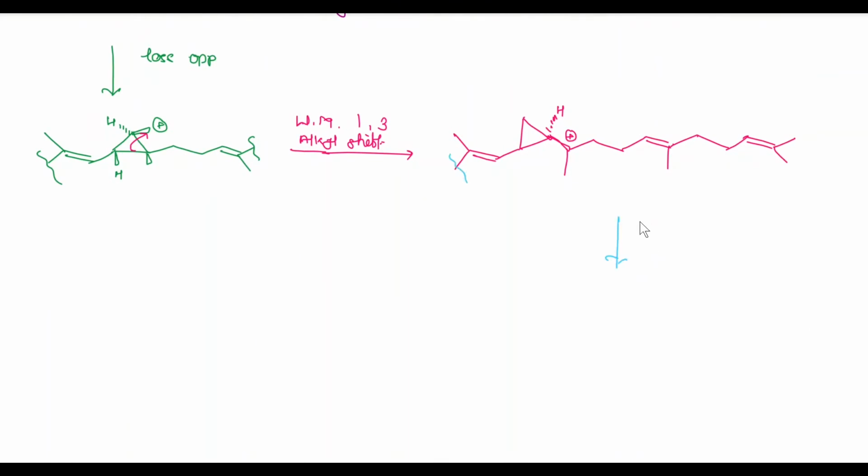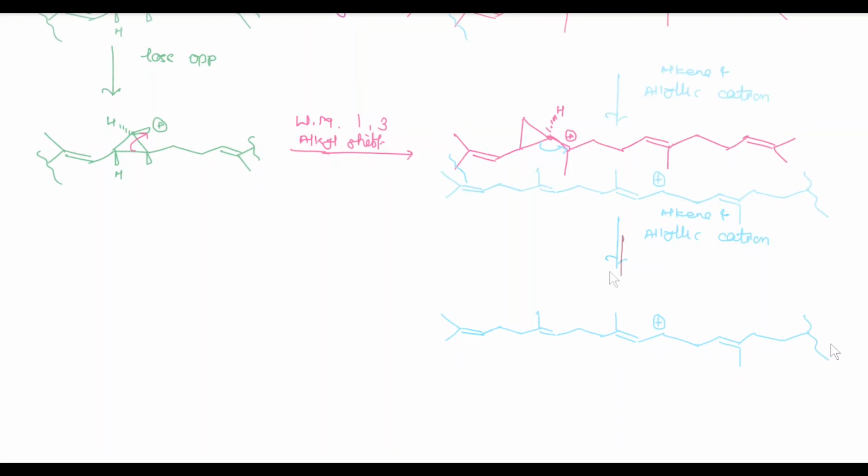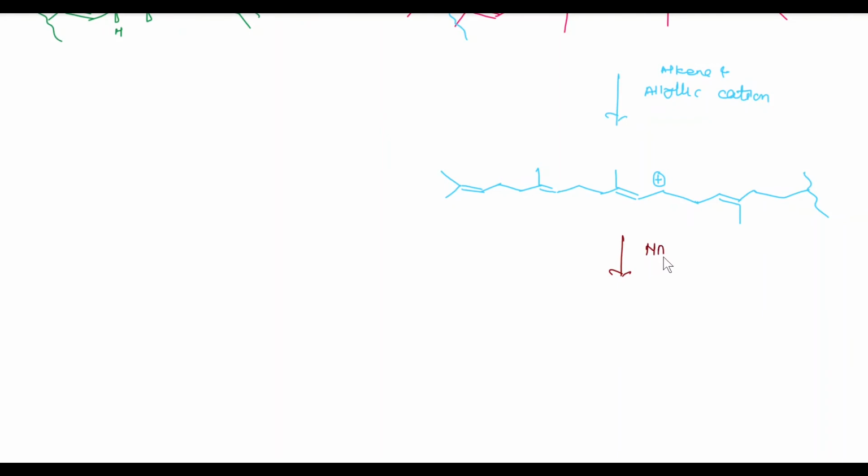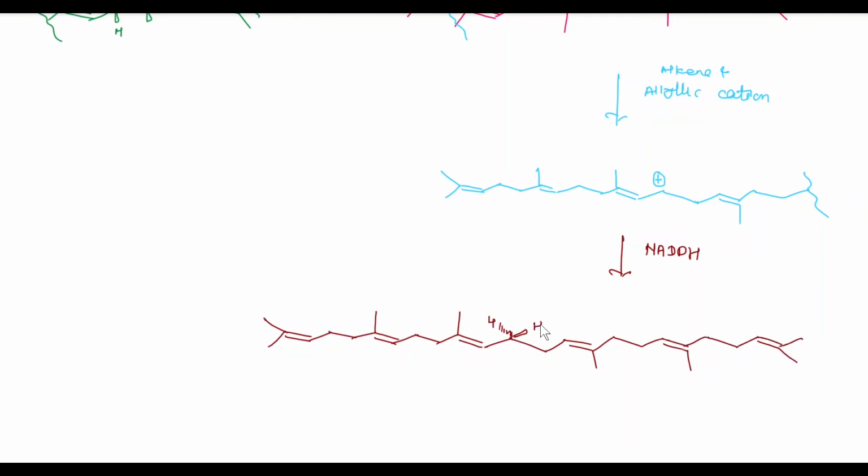In the next step, the bond cleavage produces an alkene and a favorable allylic cation, and we get this. In the next step, on treatment with NADPH, we get squalene. So this is the structure of squalene.